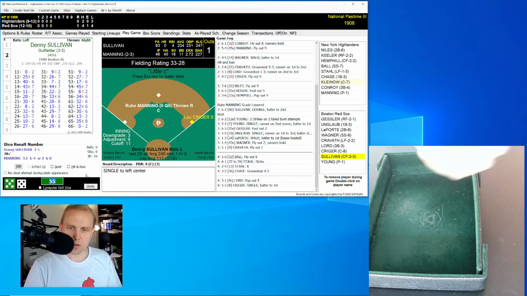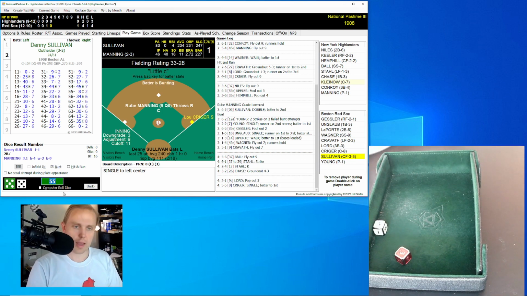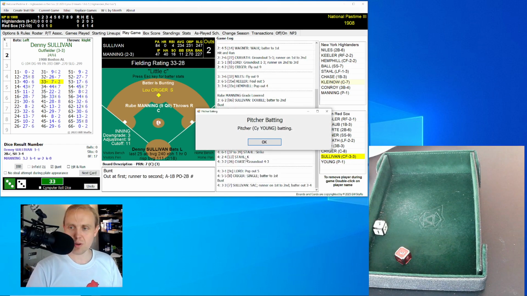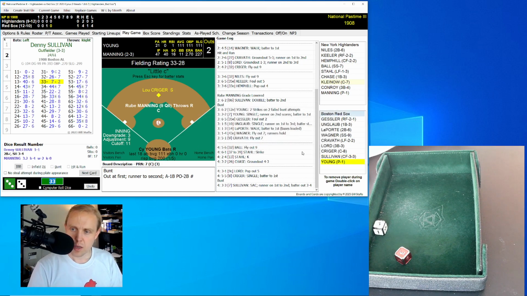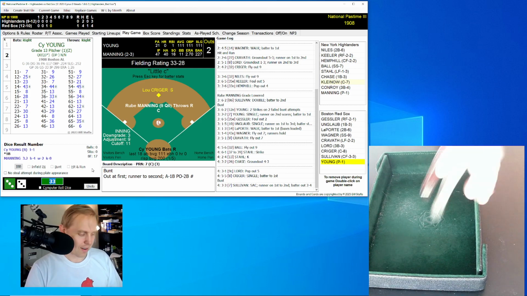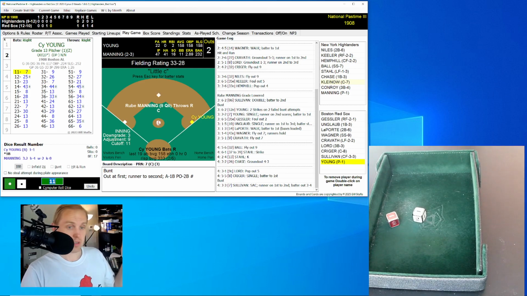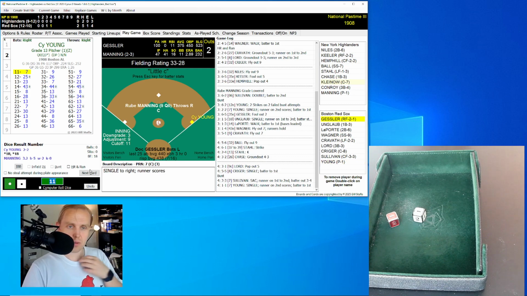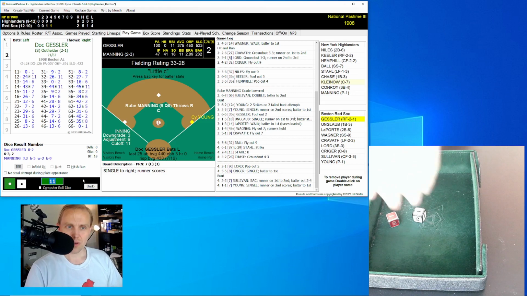That'll bring up Denny Sullivan, the center fielder, rather. Runner on at first. He's going to bunt. And has a 33 for a 7, so he ends up giving up a chance to get a hit. Bunt to the right side. Chase has it. Flips over to Niles, covering at the bag. 2 away, and here's Cy Young. Probably a bad idea there. And Young, look at that, he rolls an 11 for a 7. That's going to be a single that will score the runner. So Cy Young has driven in both runs so far for the Red Sox.